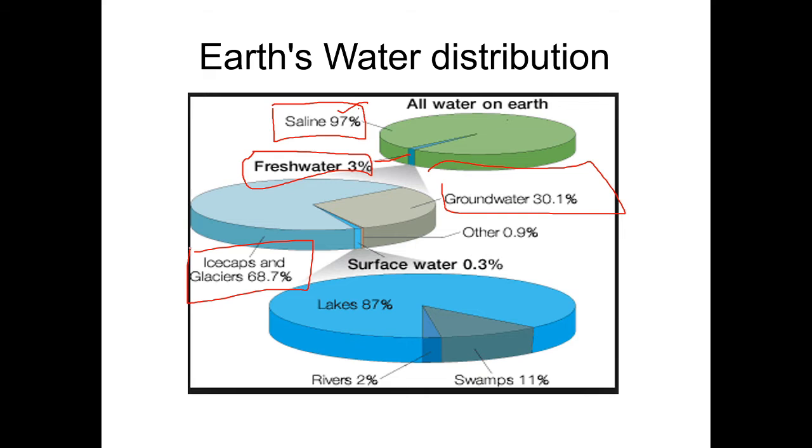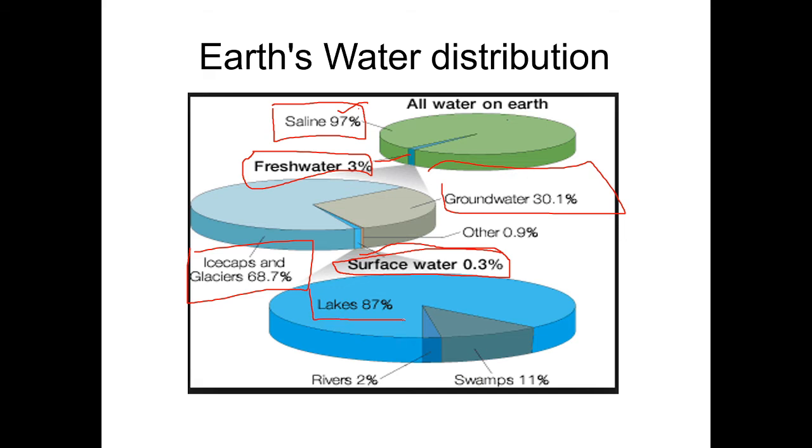Clear? Now, if you take the surface water, that is 0.3%. Surface water is nothing but rivers, streams, canals, all those things are surface water. Lakes are 87%. If you take the earth water distribution, lakes are 87%.